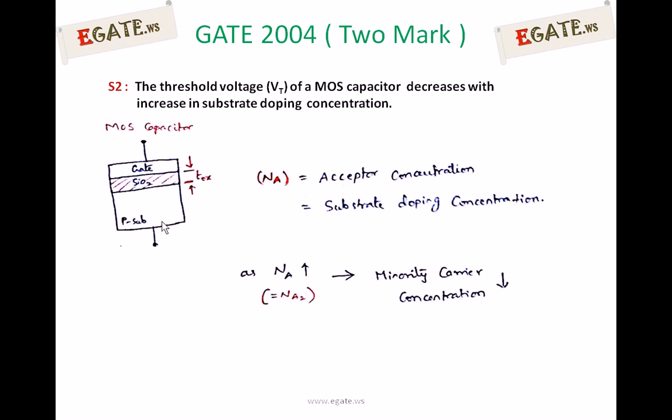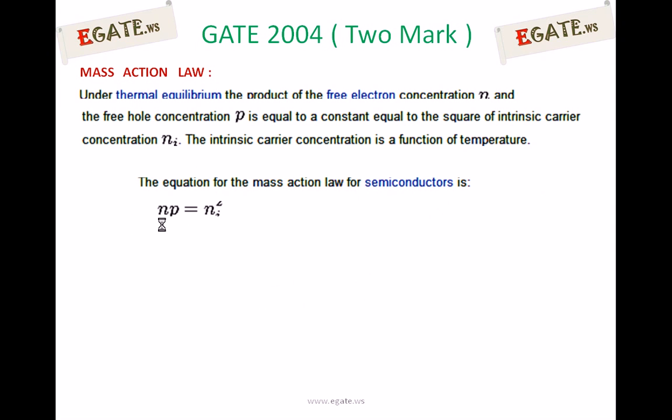This is because of the mass action law. The mass action law states that under equilibrium condition, the product of free electron concentration and hole concentration is always constant and equal to the square of the intrinsic carrier concentration. So we can write n times p equals ni squared.